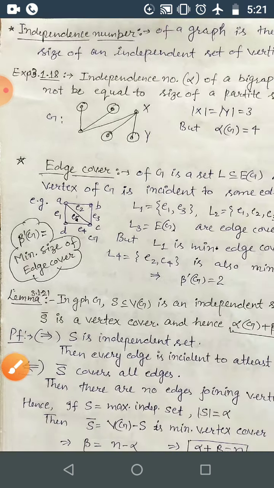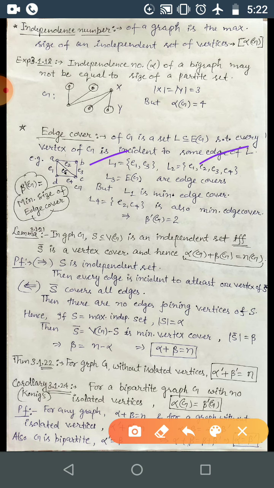So here L1, with E1, E3, if you take this one, it is forming an edge cover. This also forms an edge cover, this also forms an edge cover, but L1 is the minimum that I have just discussed. L2 is also a minimum edge cover, that is E2 and E4. So the minimum edge cover cardinality remains the same for all the minimum edge covers. So L1 and L2 have the same cardinality, that is beta dash is equal to 2. So beta dash for this graph is 2.